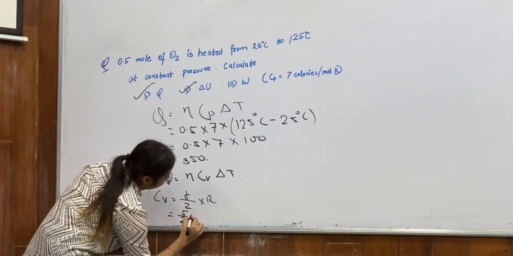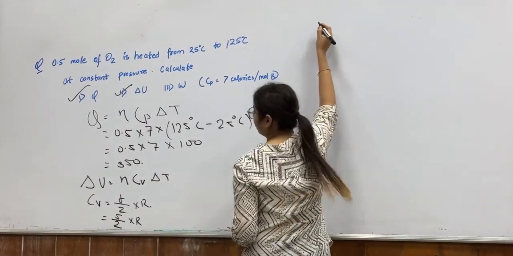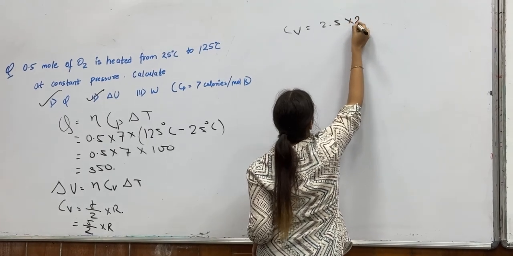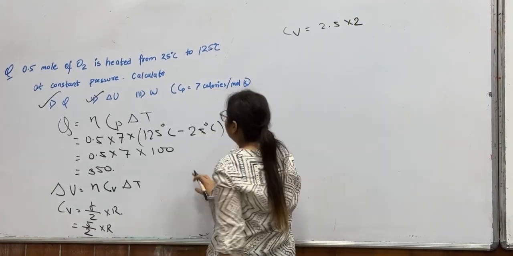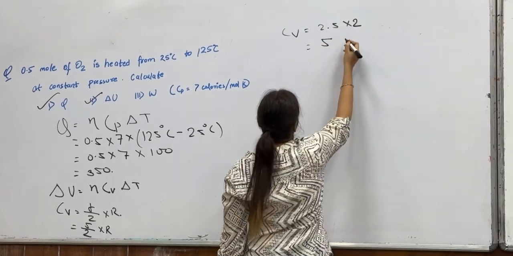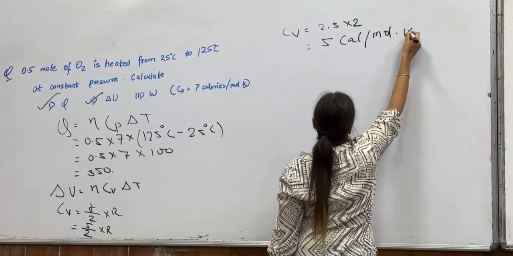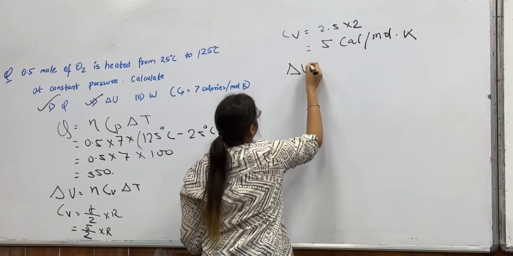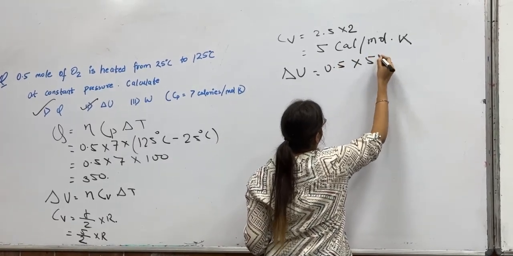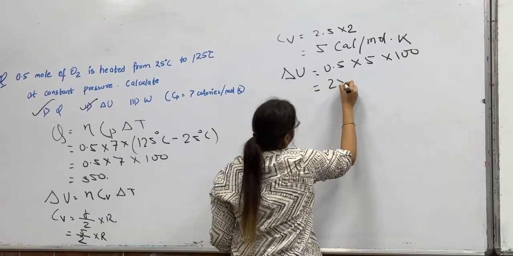So 5 by 2 into R. Cv equals 2.5 into 2, because R equals 2 calorie per mole Kelvin, which equals 5 calorie per mole Kelvin. Therefore, delta U equals 0.5 mole, Cv that is 5, and delta T that is 100, which equals 250.